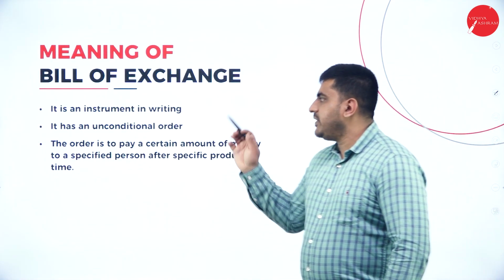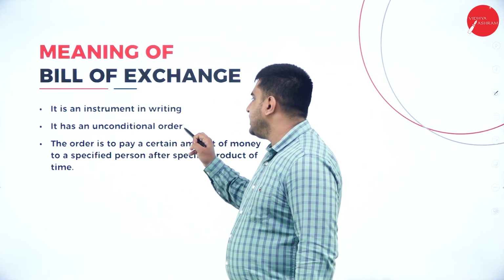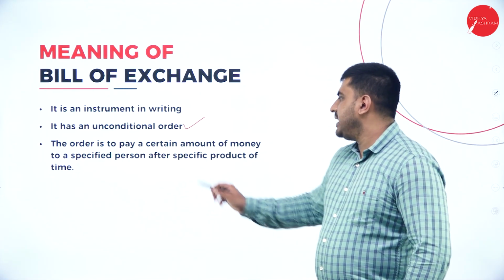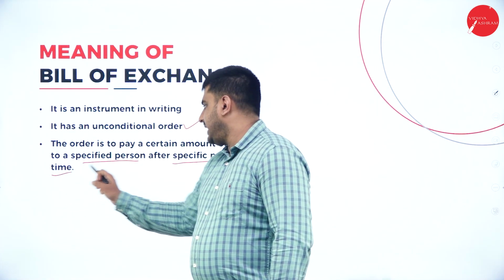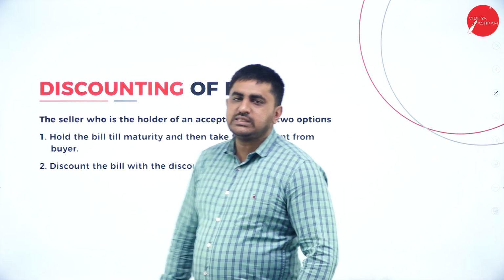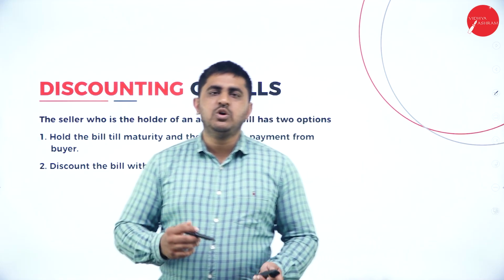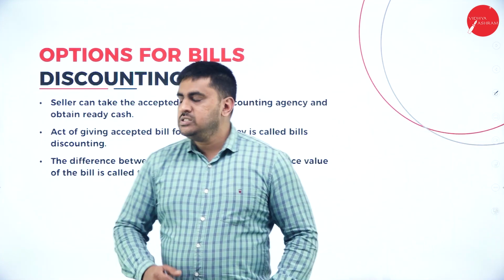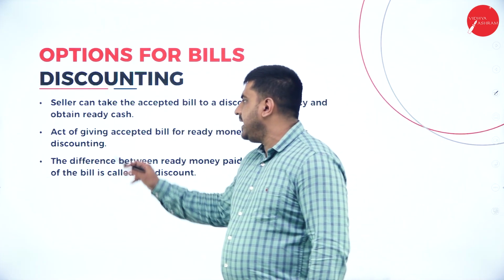The meaning of bill of exchange is the same. It is an instrument in writing with an unconditional order, stating when the payment will be made and what the amount is. The order is to pay a certain sum of money to a specified person after a specific period of time. This is the meaning. Next, discounting of bills. As I've already explained, if you want ready cash today, it will be discounted by 10 to 15% and the amount will be given to you. Option for discounting of bills: the seller can take the accepted bill to a discounting agency and obtain ready cash.